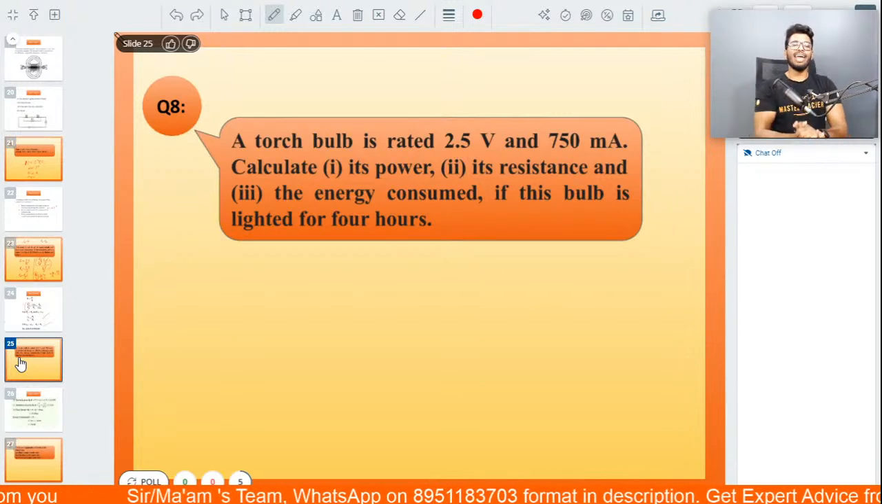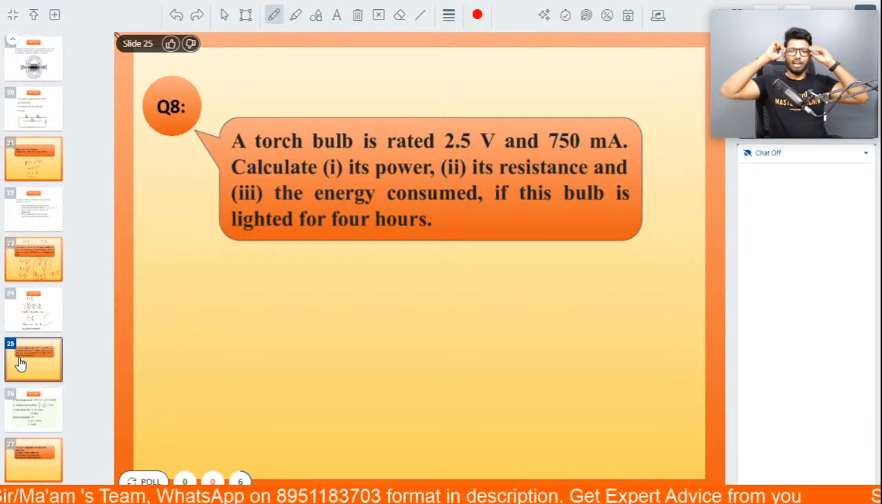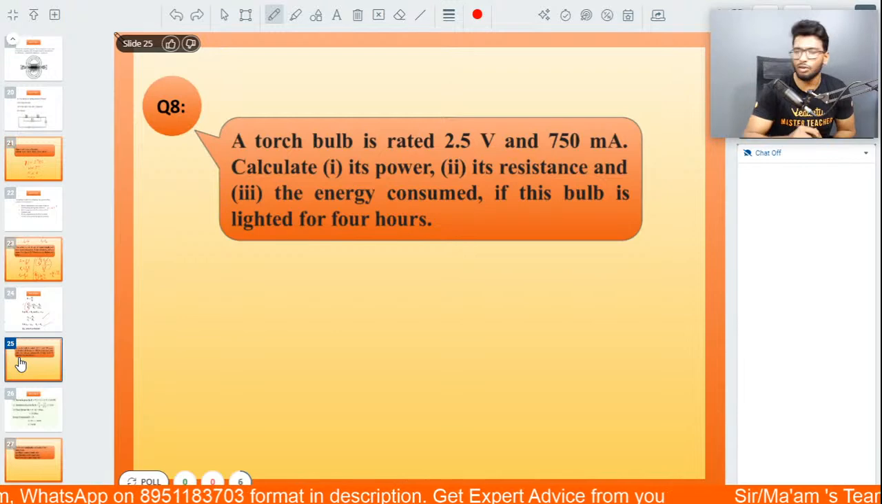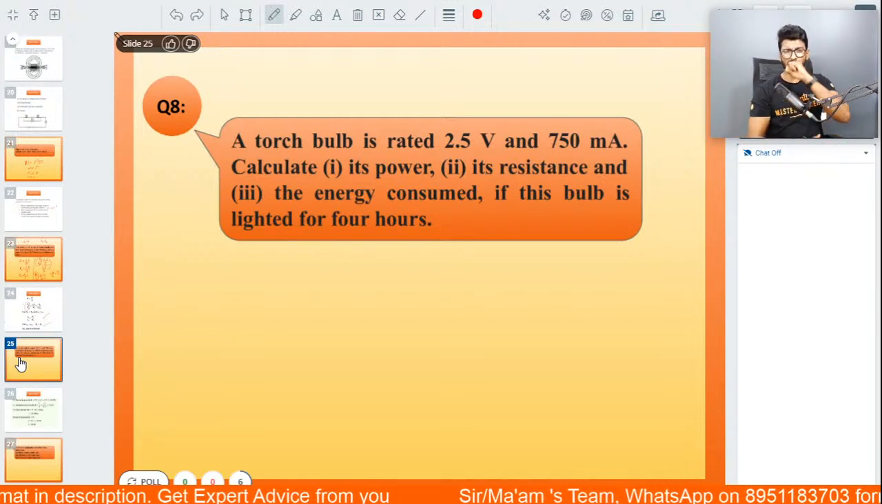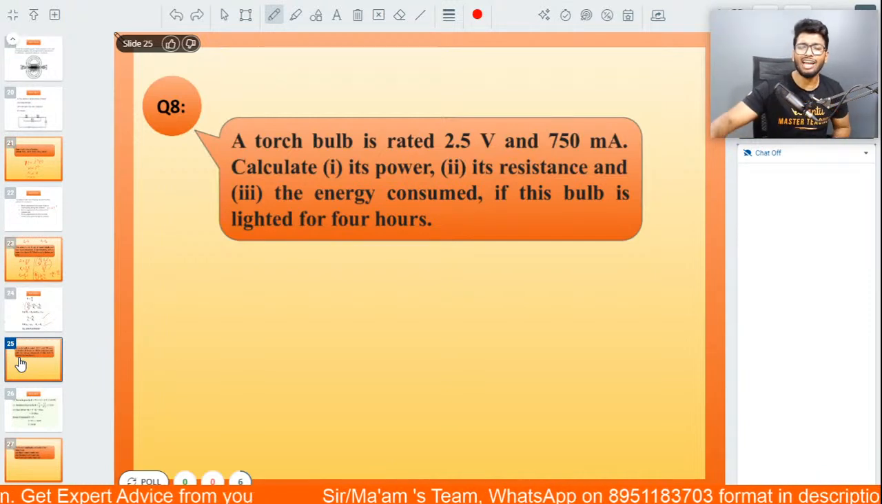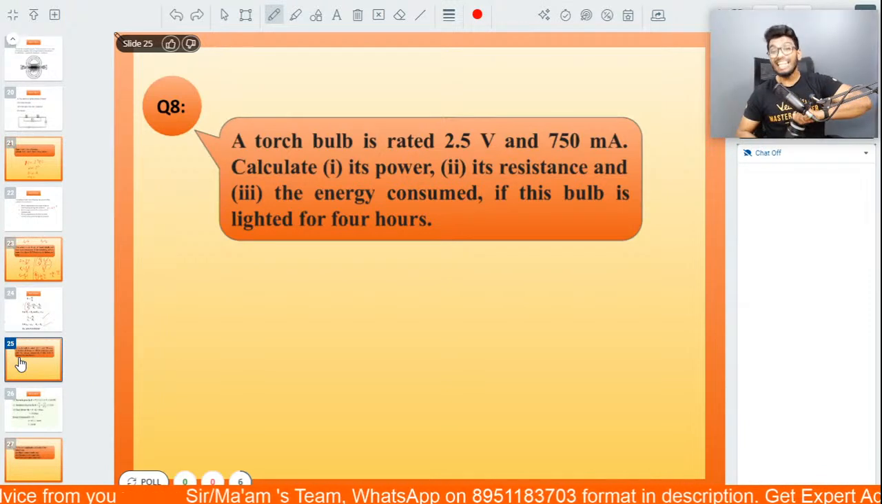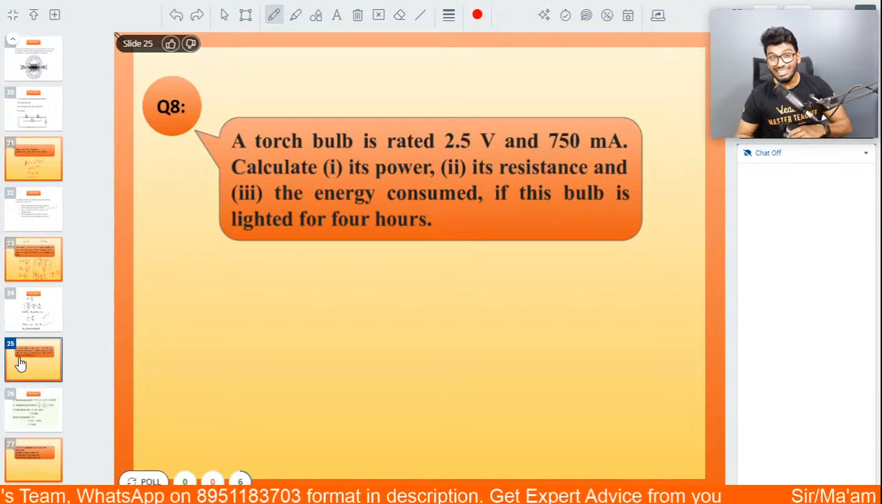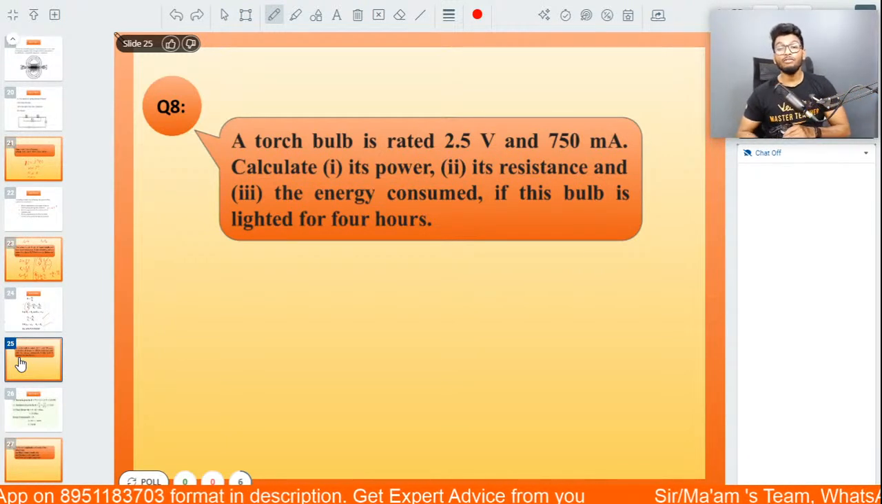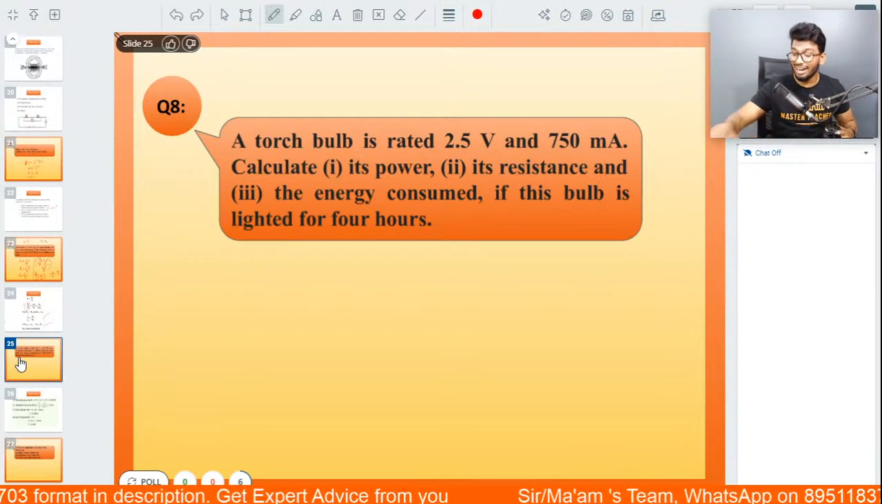Alright, okay, 8th question, people. We are almost towards the end. I won't take much of your time. Here's another one, a very simple numerical. The question is, a torch bulb is rated at 2.5 volt and 720 milliampere. Calculate its power, its resistance, and its energy consumed if the bulb is lit for 4 hours a day.